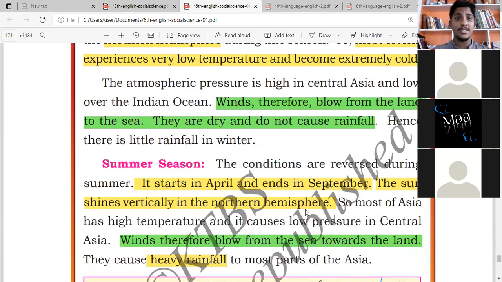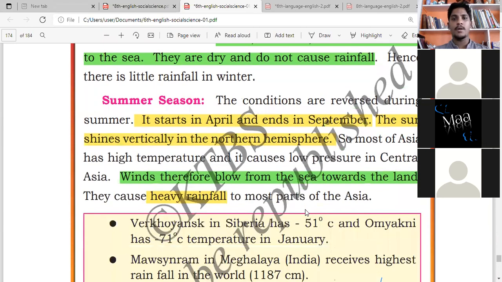Now let's see what the summer season is in the Asia continent. What do you understand by the word summer? Sunny. Summer means it will be so hot. Yeah, correct. The summer season will be very hot. It starts in the month of April, and April to September is the summer season.